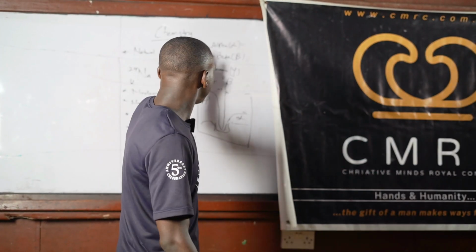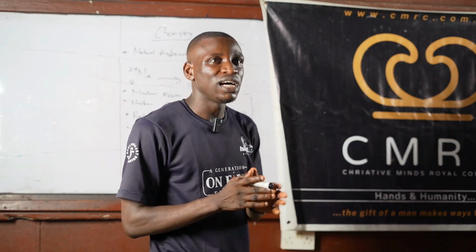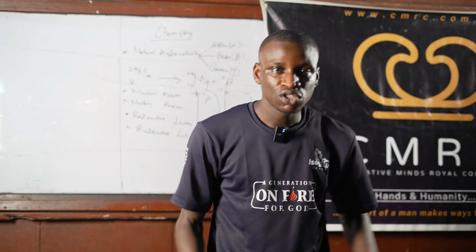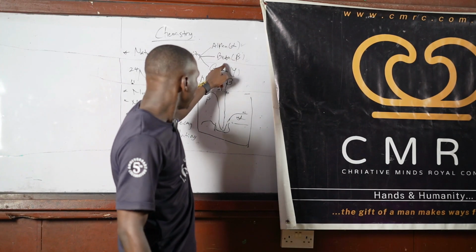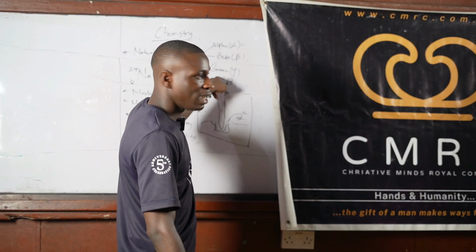So the characteristics of gamma rays are that they don't have any charge. They are neutral. You know, alpha particles are positively charged. Beta particles are negatively charged. But gamma, they have what?